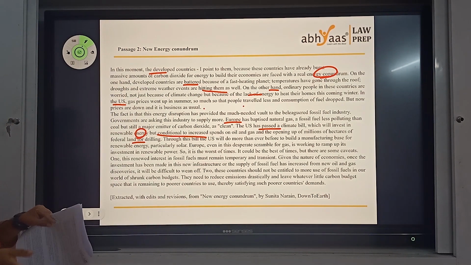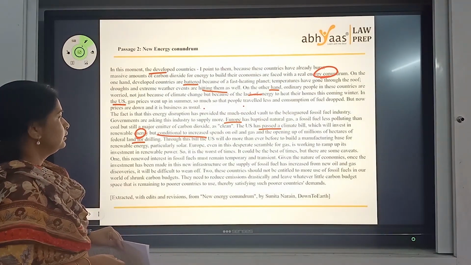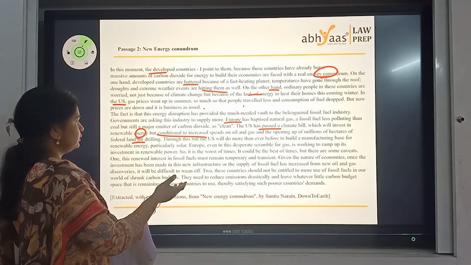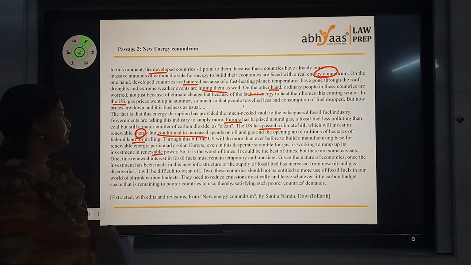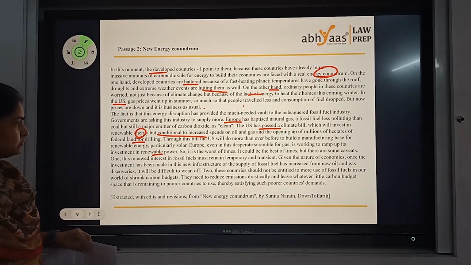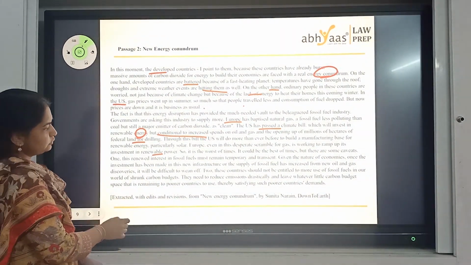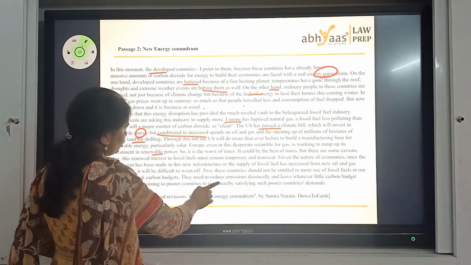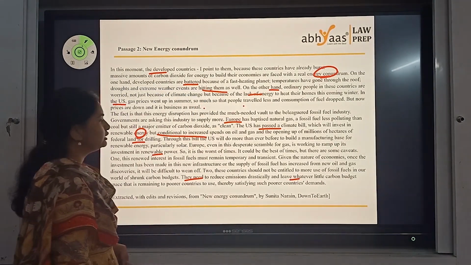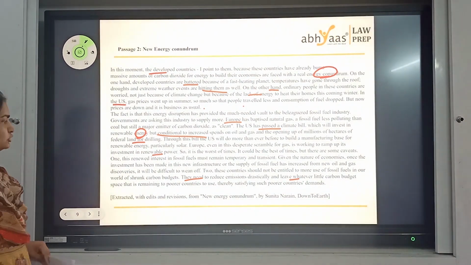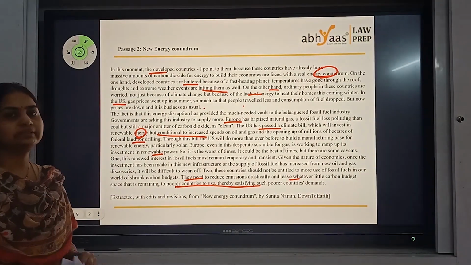So there's drilling for the fossil, and then there's renewable energy. Two things are being discussed here. Europe again is trying to do something with renewable energy, and what kind of situation we are in, all these things are coming up in the paragraph. And towards the end, the author says they need to reduce the emissions drastically and leave whatever little carbon budget is left to the poorer countries, thereby satisfying such poor country demands.